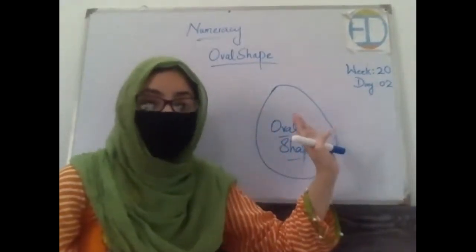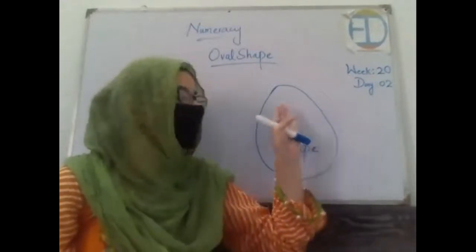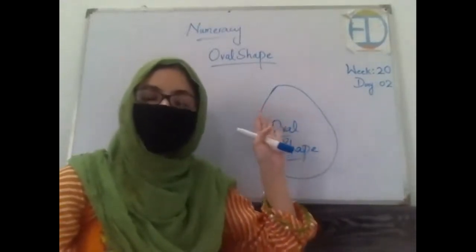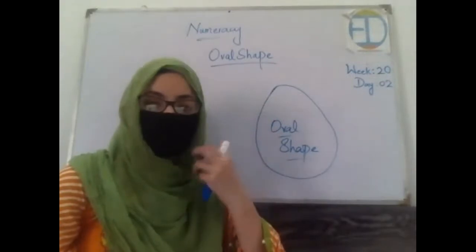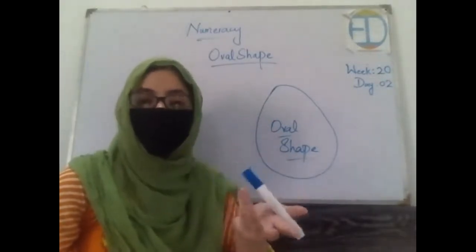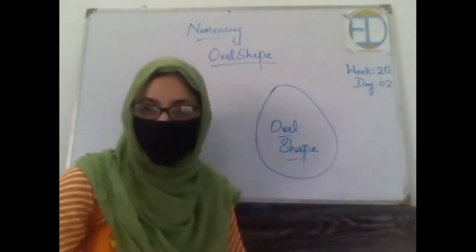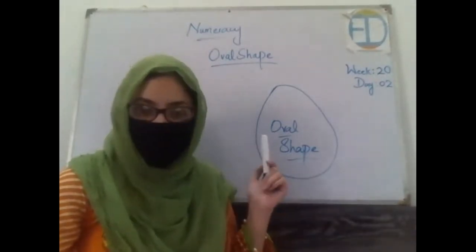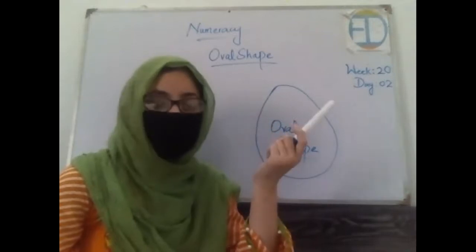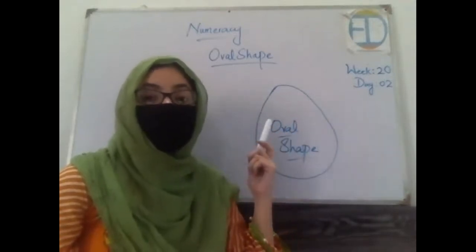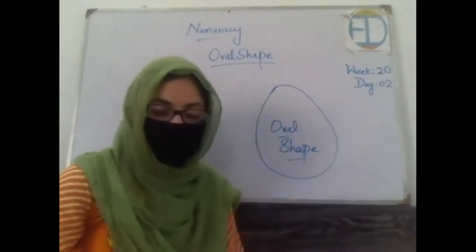So now in today's class, we will be discussing a new shape and that is oval shape. I have drawn it for you on the board as well, right? Can you recognize this shape? What comes in your mind when you look at this shape or when you heard about this oval shape? What comes in your mind? It's like an egg, right? The first thing or the very common example that can come in your mind is an egg. Okay, what else?